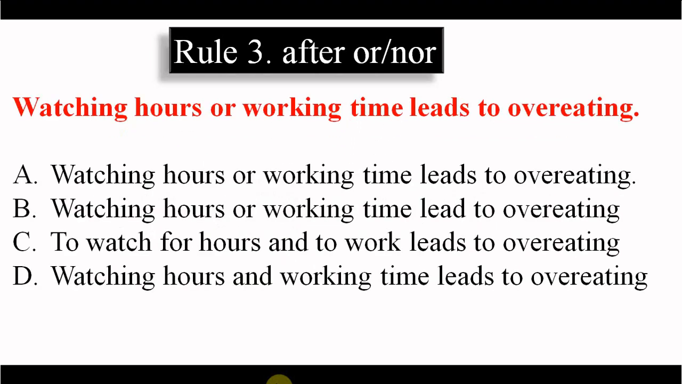Now, rule number 3 is: after or, and, nor. What is after or, and, nor? The subject will be after or, and, nor. So whenever there is a phrase before the verb, the subject will be after or, and, nor. Look at an example. Watching hours or working time leads to overeating.